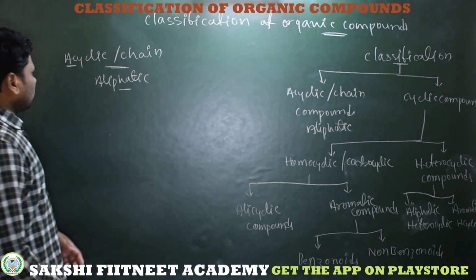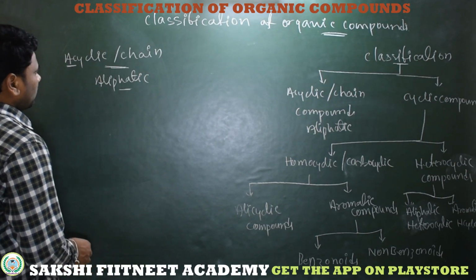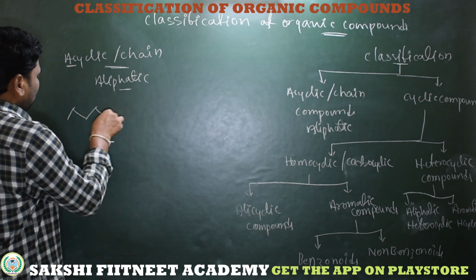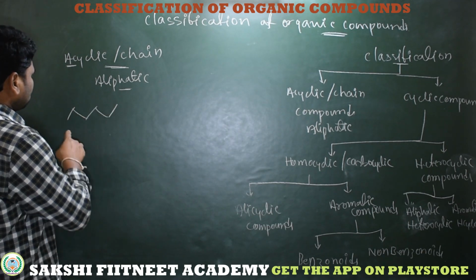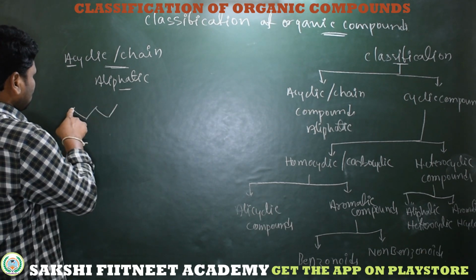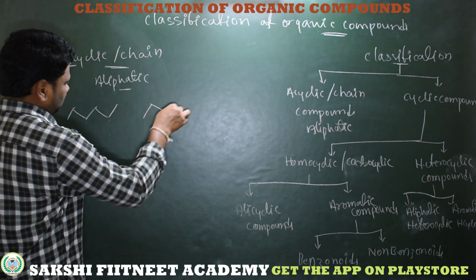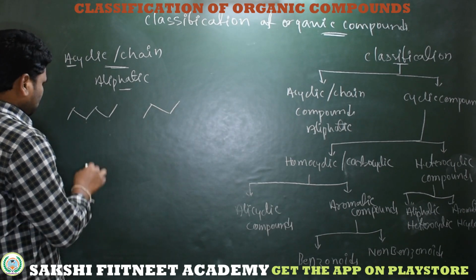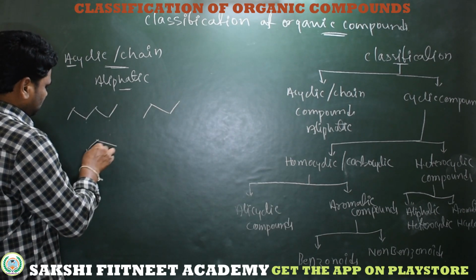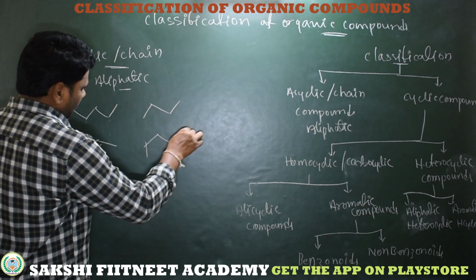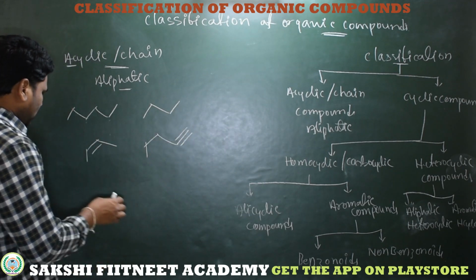Now what about acyclic or chain compounds? To understand easily, I am taking some examples. This is CH3, CH2, CH2, CH2, CH2, CH3, one compound. This is another compound, and this is the next compound.